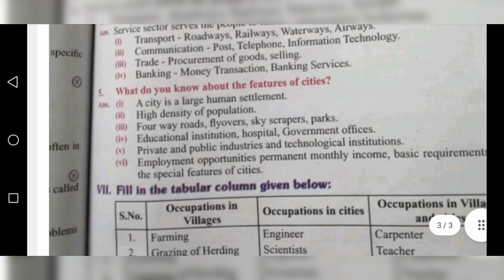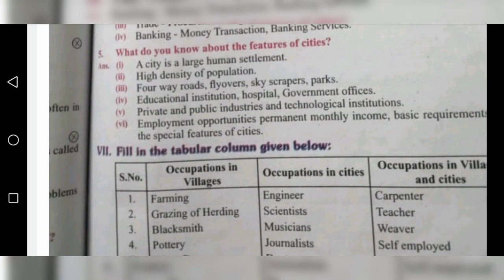Fifth question, what do you know about the features of cities? A city is a large human settlement with high density of population, four-way roads, flyovers, skyscrapers, parks, educational institutions, hospitals, government offices. Next point, private and public industries and technological institutions. Last point, employment opportunities, permanent monthly income, basic requirements. These are the special features of cities.